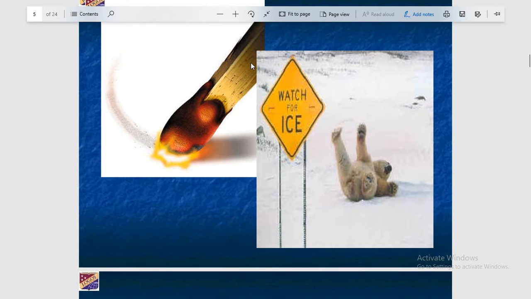Now you can see here that friction is used to light this matchstick, and in this case these polar bears slide down due to a small amount of friction. So many times friction is useful, and sometimes it is harmful also.